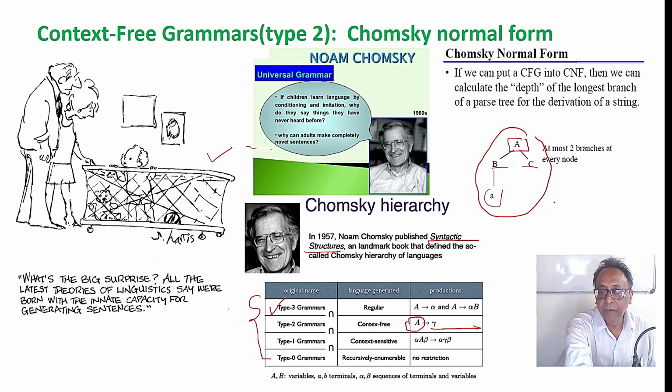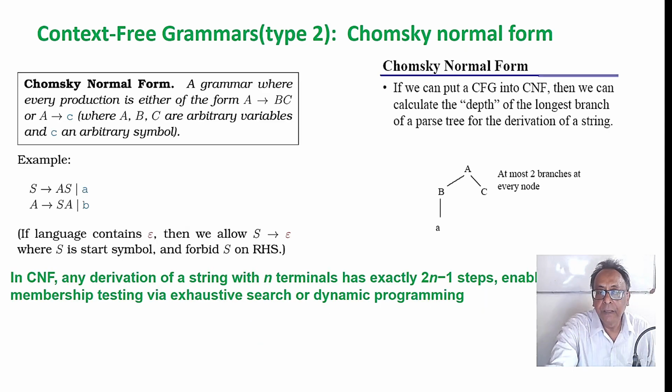We'll go to the next screen. Here we say that in CNF every derivation takes at most 2n minus 1 steps. We cannot guarantee that in context-free grammars other than Chomsky's normal form. There is another form, Greibach normal form, which we will discuss later, but in Chomsky's normal form it is guaranteed that 2n minus 1 steps suffice.